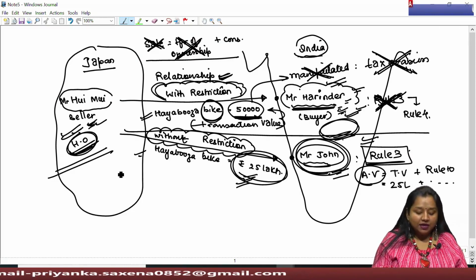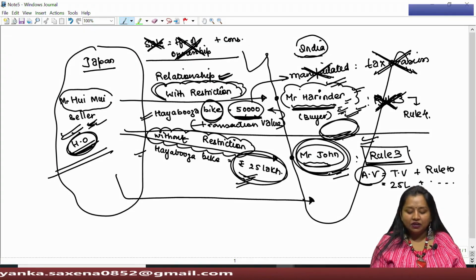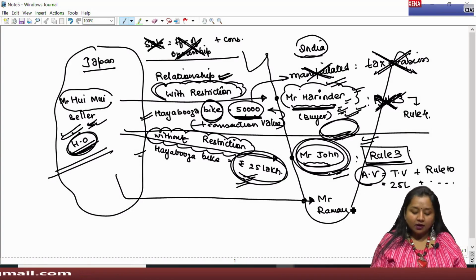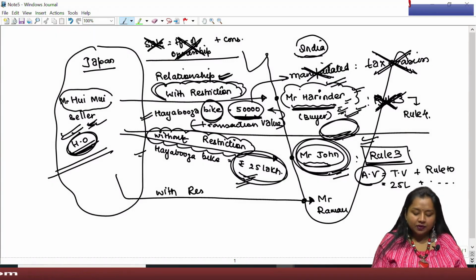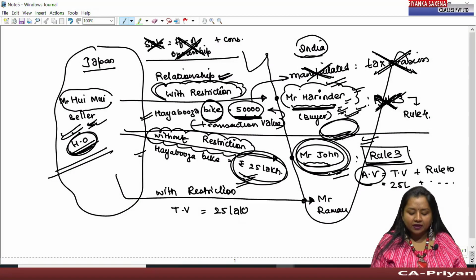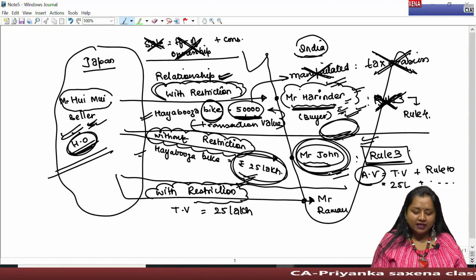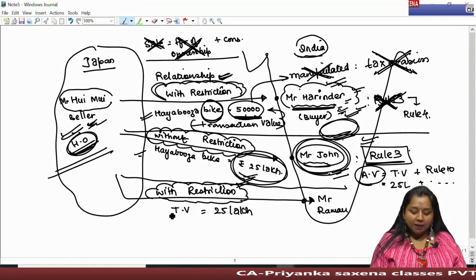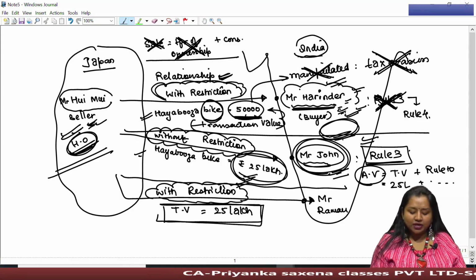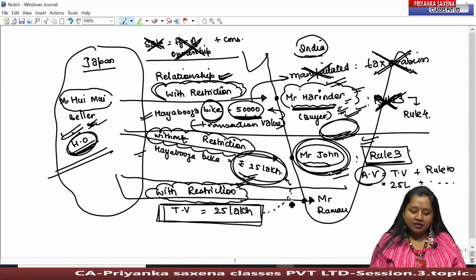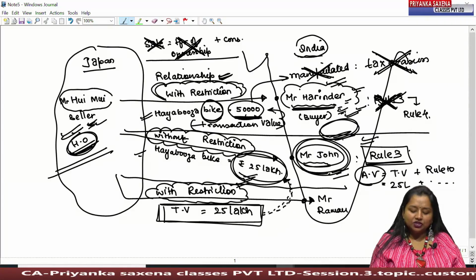However, the lawmaker says if the similar kind of product is being supplied to Mr. Raman with restriction for rupees 25 lakh only, that is, even if there is any restriction by the supplier to the recipient, but the transaction value shown in the invoice has not been manipulated, which can be compared with the other supply made without restriction.